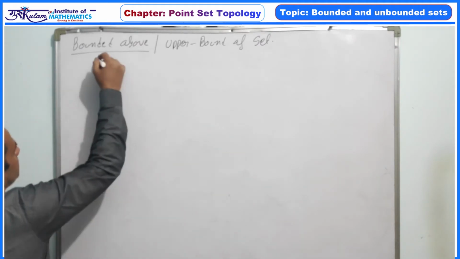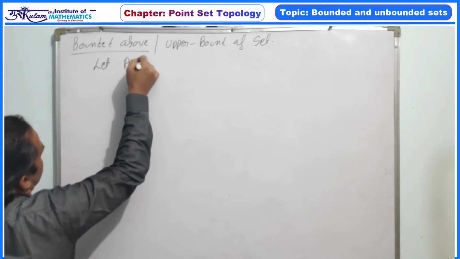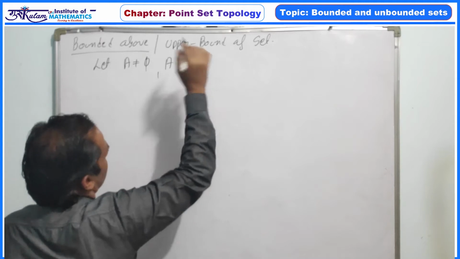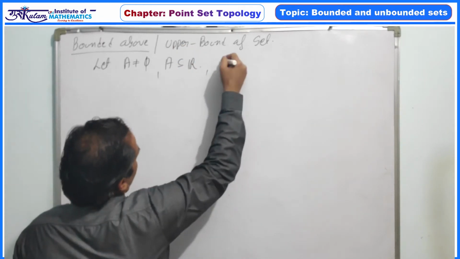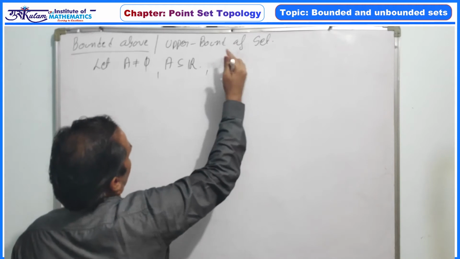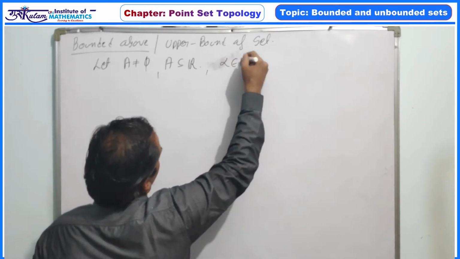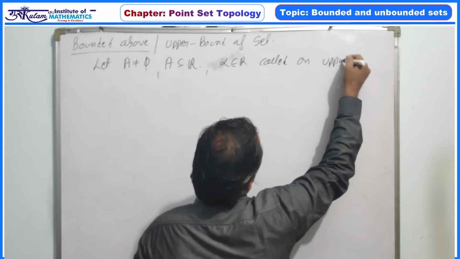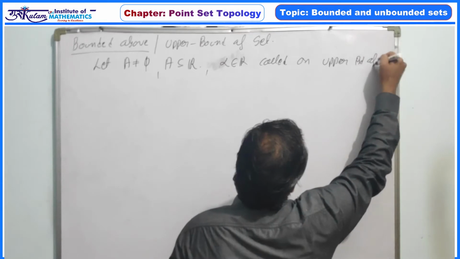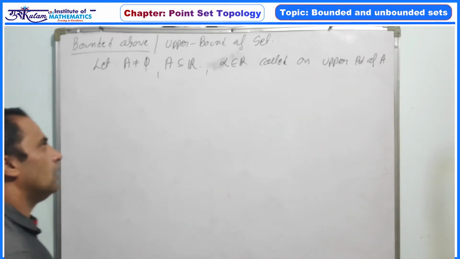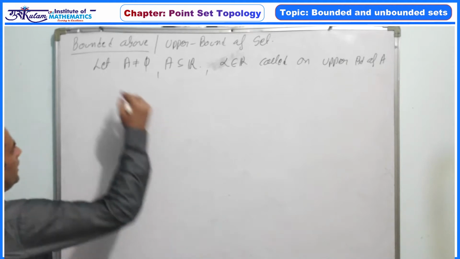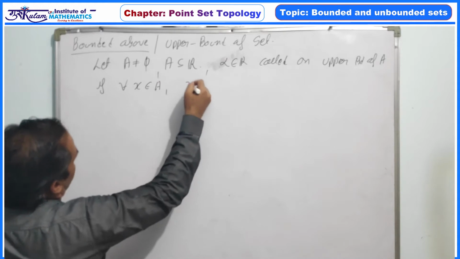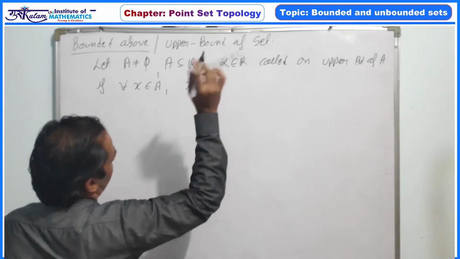So let A be any non-empty set and A is a subset of the real line R. Then alpha belongs to R is called an upper bound of A if for every x belongs to A, x is less than or equal to alpha.